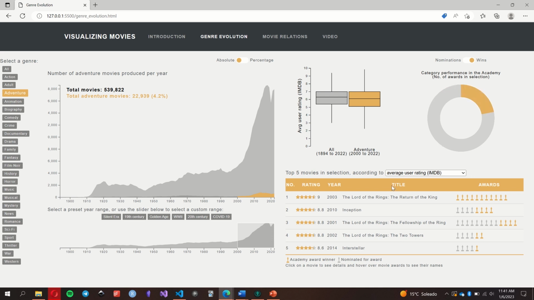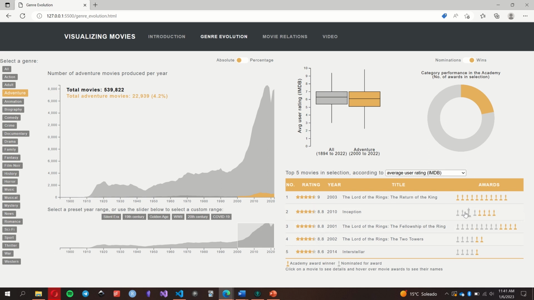Finally, we have the top 5 view, where we can see some of the features belonging to the top performing movies in our selection. The user rating for the movie, its production year, official title, and Academy Awards are displayed. If we hover over each of the awards, we can actually identify the title. For example, Inception was nominated for 8 different awards but won 4 of them.